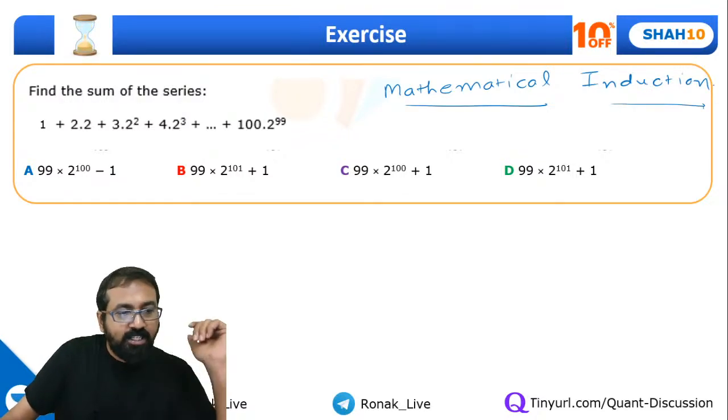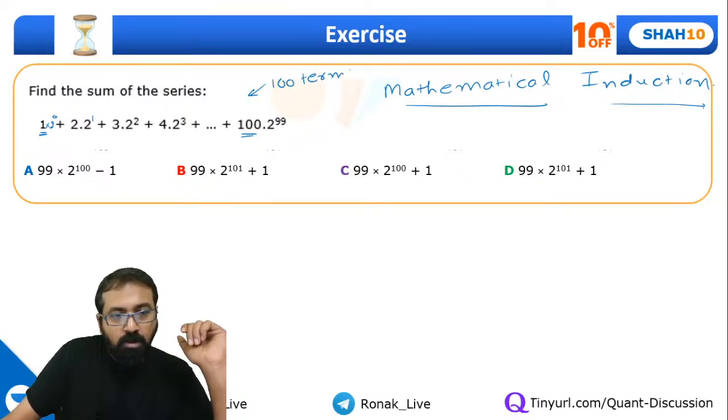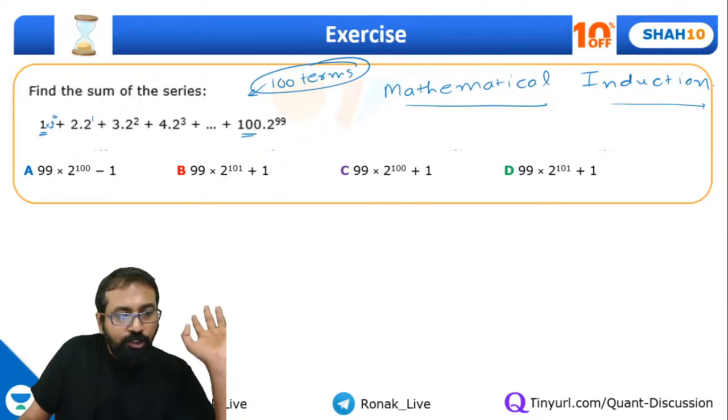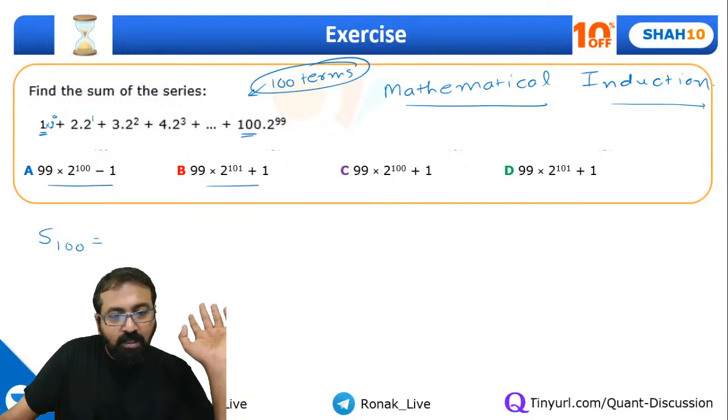Now let's understand. The first term is 1 into 2 raised to 0, then 2 into 2 raised to 1, 3 into 2 squared, and so on. If you look, this goes from 1 to 100. So can I say there are 100 terms over here? Everyone, are you clear up to this point, that in this particular series there are 100 terms? We need to find the sum of 100 terms. Now my option gives me the summation of these 100 terms, correct?